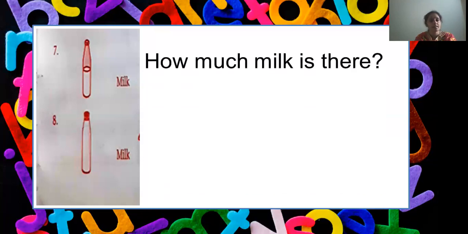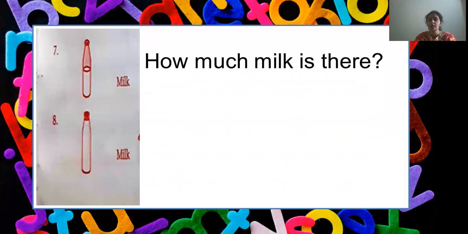Yes, there's a picture of milk in a bottle. The first bottle is half full. The second bottle is full, right? So what should the question be? Is milk countable or uncountable? Very good. Milk is uncountable. Now what should I use in the question? How much? Yes. How much milk is there?